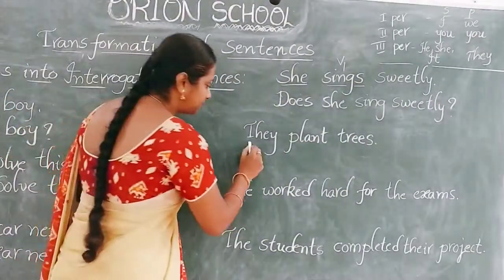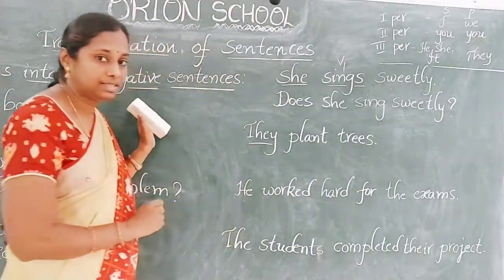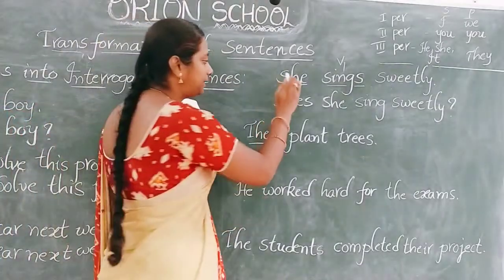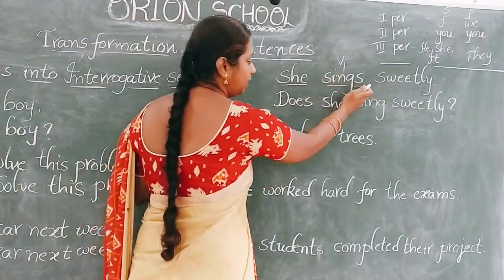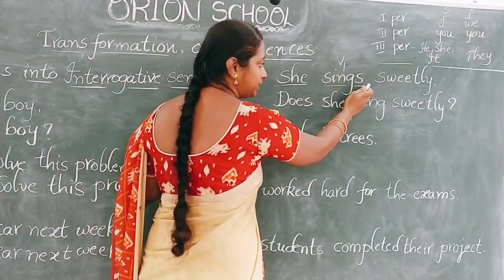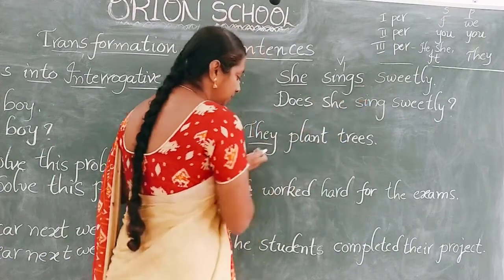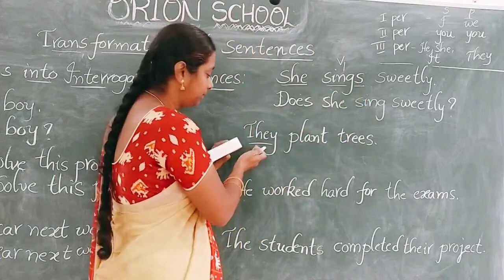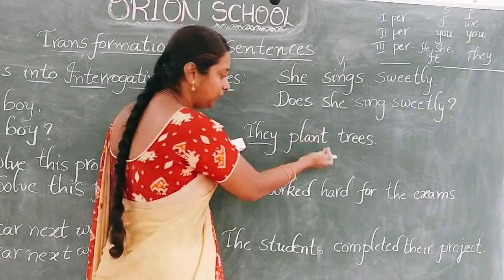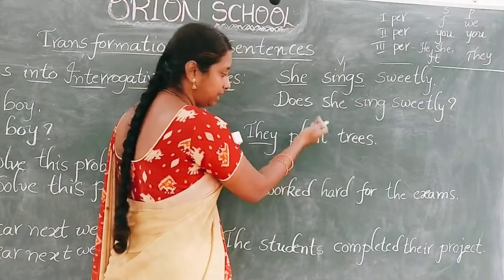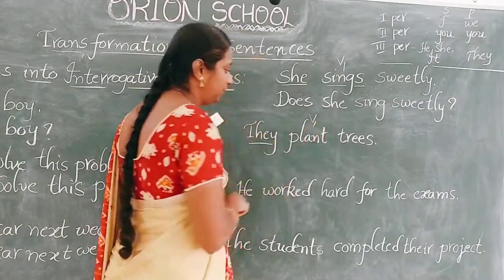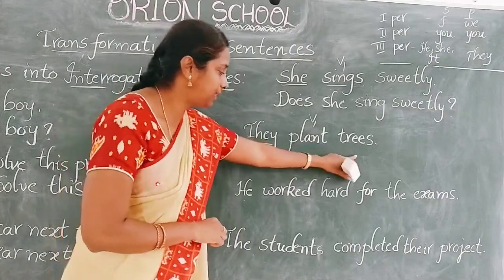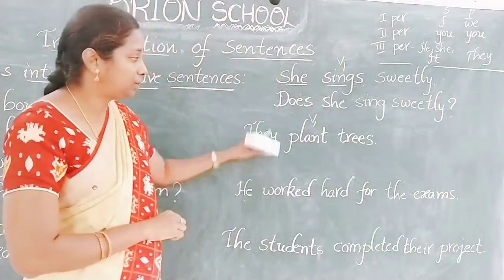Next one, they plant trees. Here what is the subject? This is a plural subject. Only for third person singular pronouns do we have to write S or ES on the main verb. This is a plural subject, so we do not need to write S or ES here. This is also the V1 form. They plant trees. So then what do we have to use?